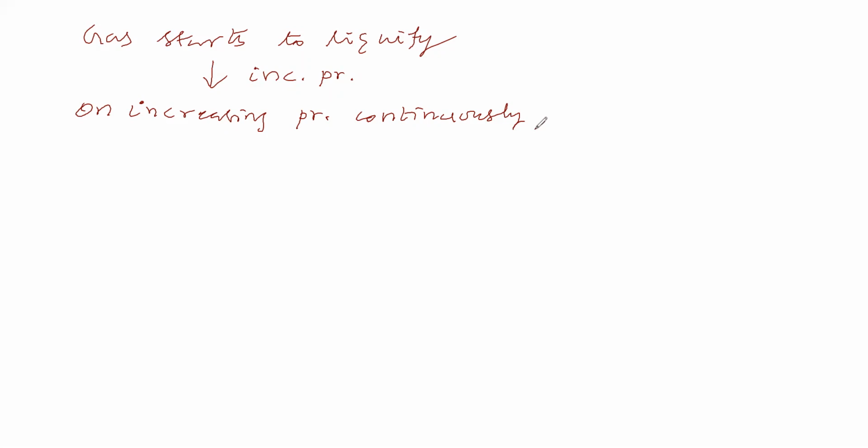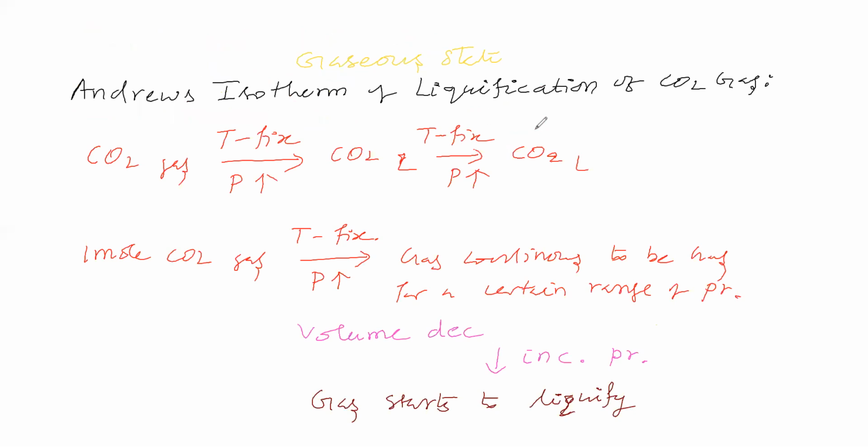You are applying pressure. Sorry. On applying pressure, can we say gas can be converted into liquid? On applying pressure, gas can be converted into liquid, you are saying. Now, for a certain range of pressure, you are taking some moles of gas, you fixed temperature, you are applying pressure.